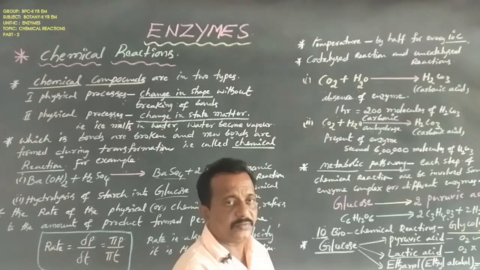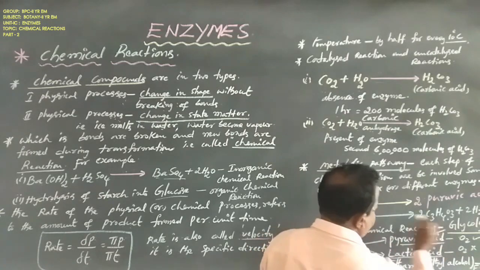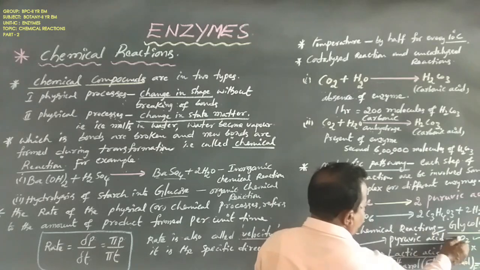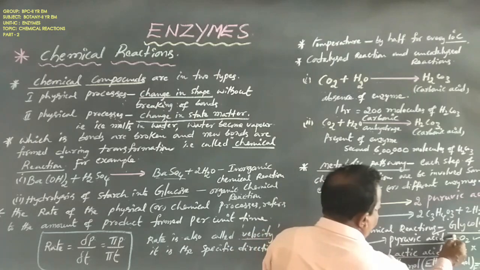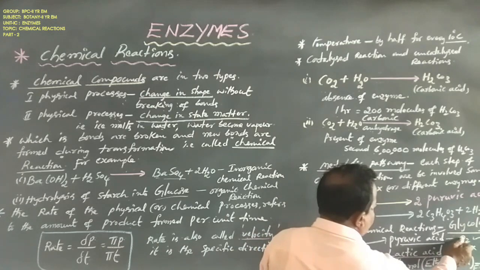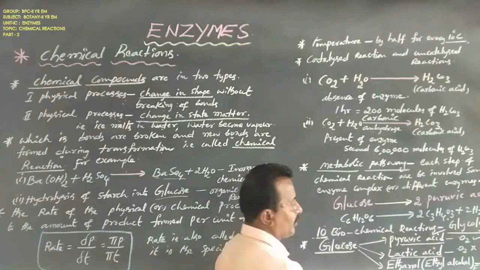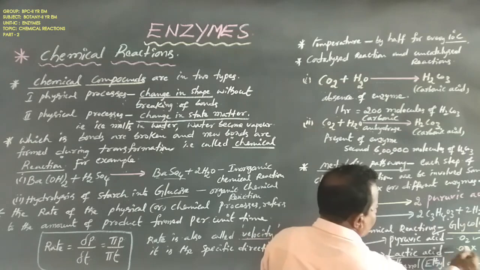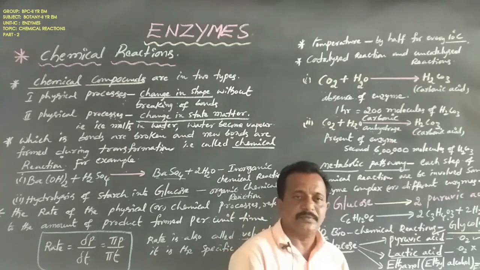In respiration, that is glycolysis, the primary substrate is glucose. In the presence of oxygen, that is aerobic respiration, glucose is converted to 2 molecules of pyruvic acid. In the absence of oxygen, that is anaerobic respiration, glucose is converted to lactic acid.